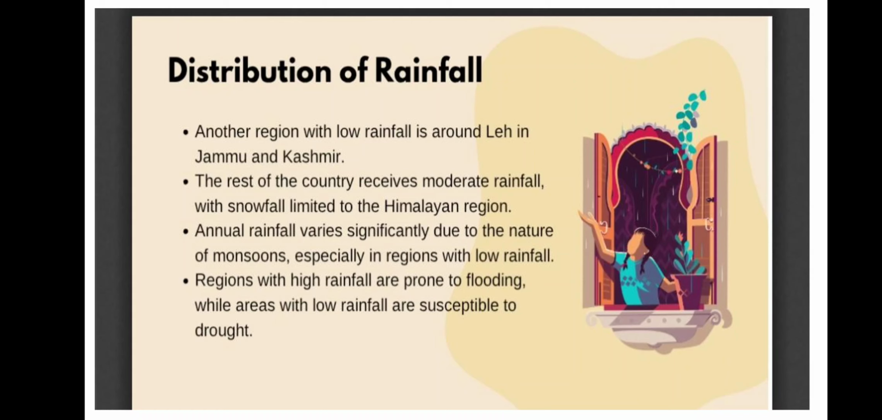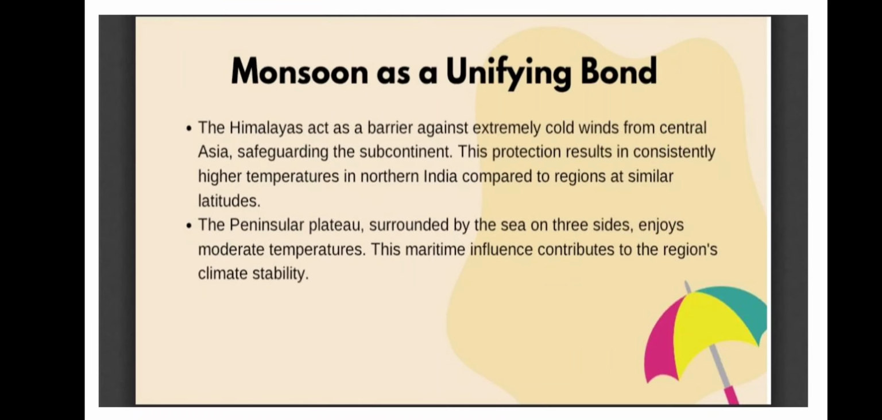Then regions with high rainfall are prone to flooding. So you see most of the time flood news we see from the Kerala side, Tamil Nadu side, and then the Bihar side, and Assam. There you find a lot of floods, and drought you will see where there is less rainfall.